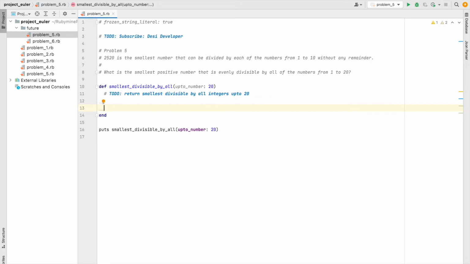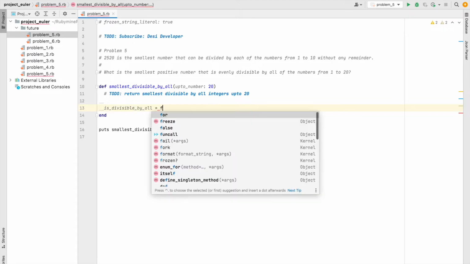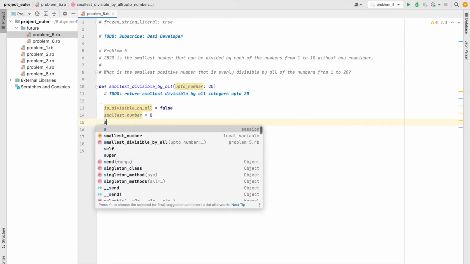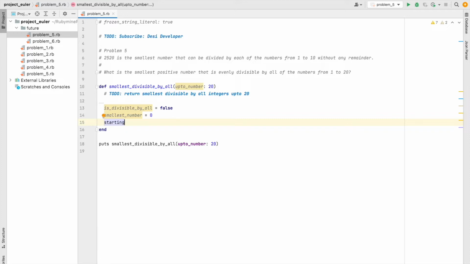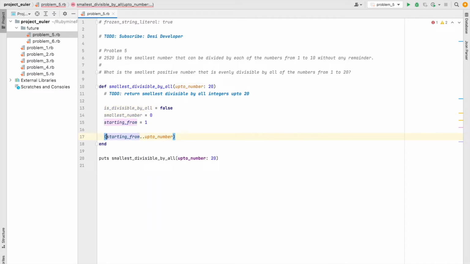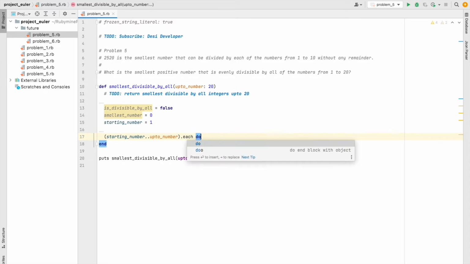Say we define a boolean variable isDivisibleByAll and we set it to false, and after that a smallest number, which is 0 for now, and we will be starting from 1, and let's iterate starting from the starting number up to the maximum number, each to I,